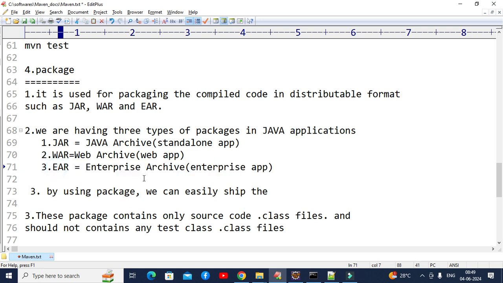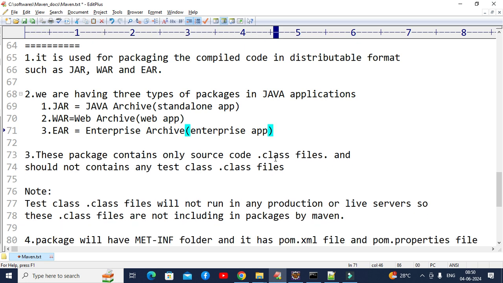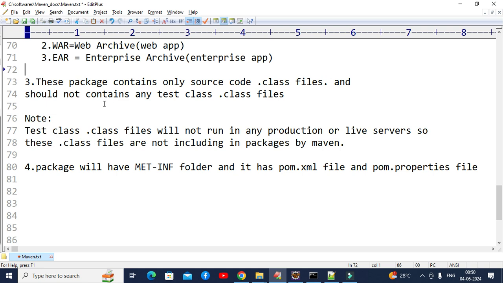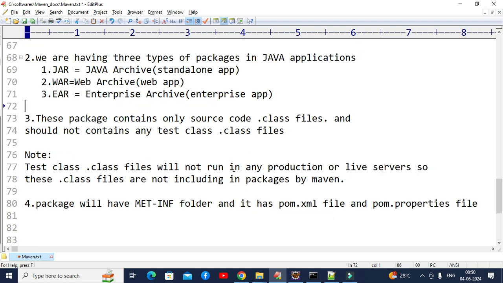I think this is not required here. One second, let me remove this one. By mistake I have added it here. Whatever I am going to explain here, I will show you each and everything in practical. Let me execute until the second point first, and then I will explain the third point and show it, and then explain the fourth point and show it practically.